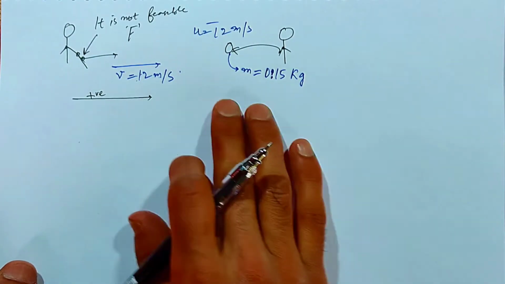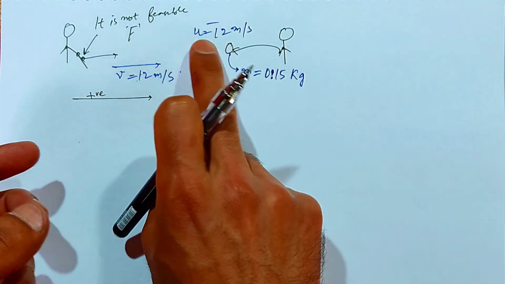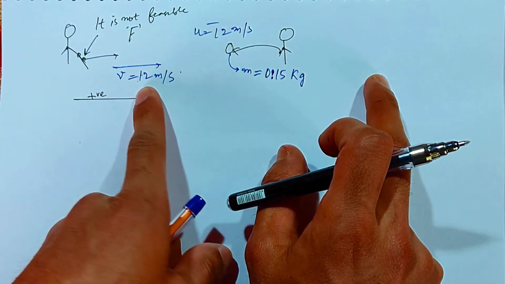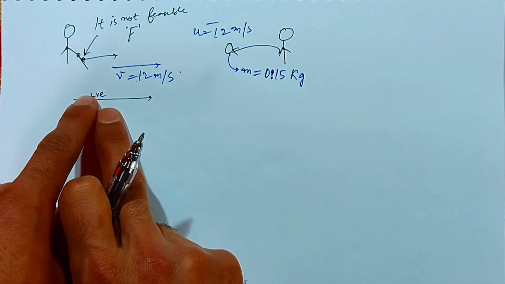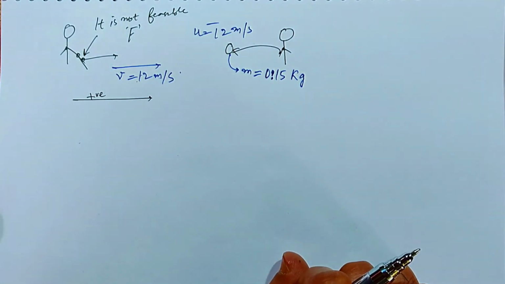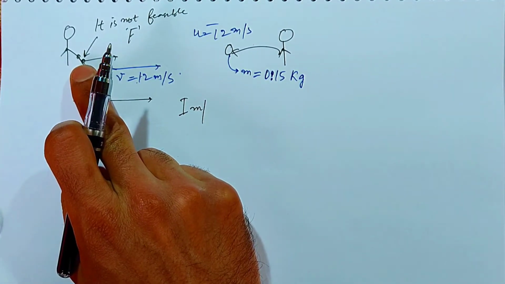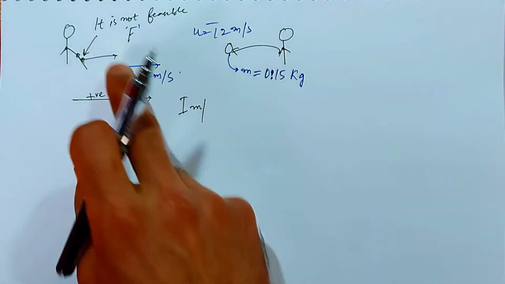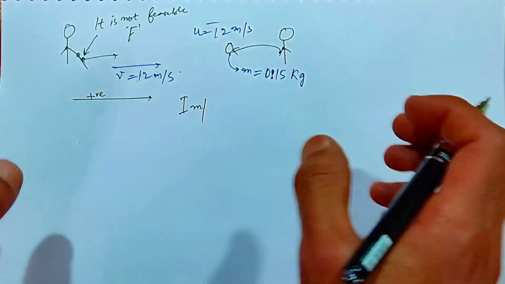So I have told you that the bowler is pushing the ball with a velocity of 12 meters per second, and the batsman is pushing it back with the same velocity, but in the opposite direction. So in that case, u will be minus 12, because we are taking the positive direction in this direction here, just for convenience. Okay, so we have to calculate the impulse generated, because the force acted on the body for a very small period of time, so the time of action is very small and it is not feasible to calculate the force. So we calculate the product of force and time of action.